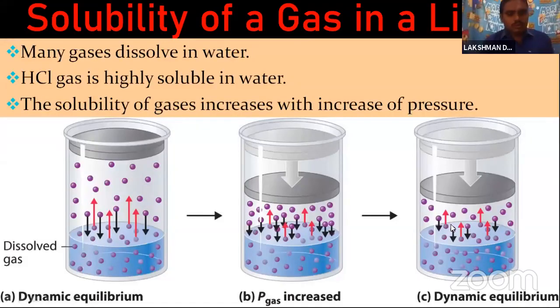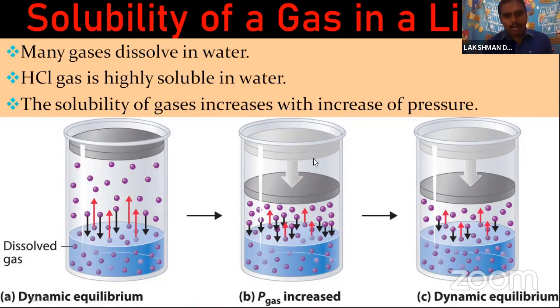Okay, so totally, when we take this as a system, the lower part has a solution and the upper part is gaseous. The lower part is totally solution, the upper part is totally gas, and this system is at dynamic equilibrium.